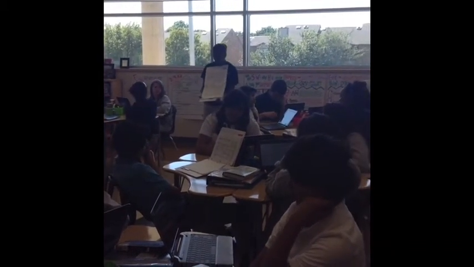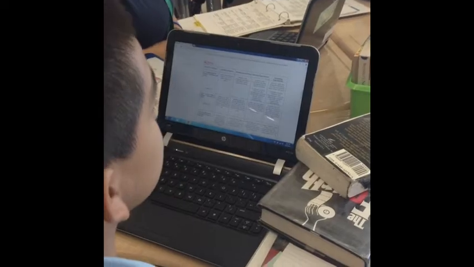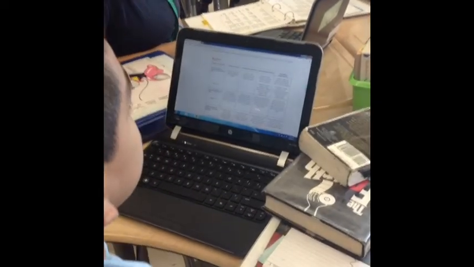So right now we're going to look at the different columns that we have. So tell me, what do we have? What's our first one? Initiating. Initiating. Very good. Next. Nearing. Nearing. Next. Meeting. Meeting. And then? Exceeding. All right, so as we take a look at what is expected of us, we'll see that each of these has different verbs. What we're going to do now is a little comparing and contrasting. So we're going to look at what it takes for us to meet it as compared to what it's going to take for us to exceed those expectations, okay? So let's look. With your group, I want you to look at those different verbs and see what's the difference between the two and how they're similar.